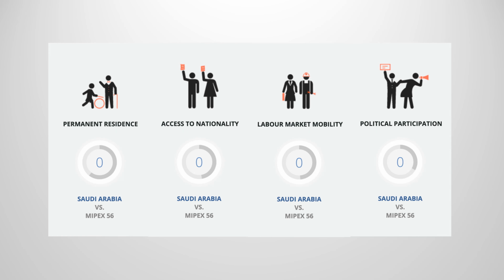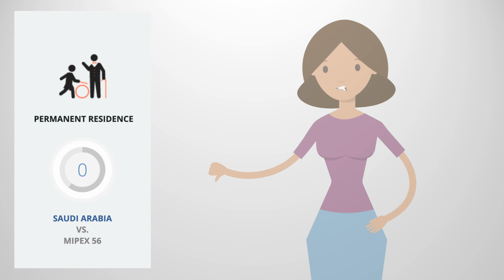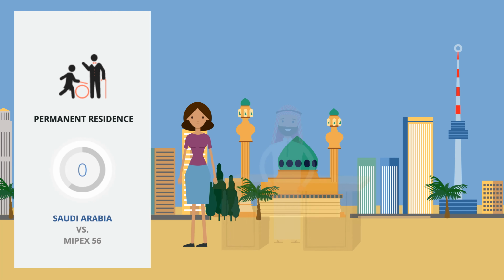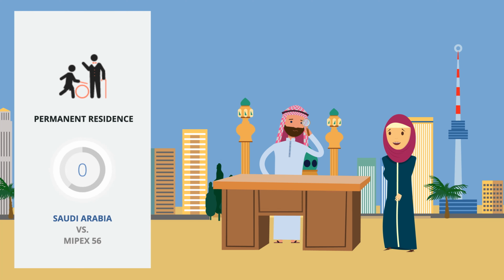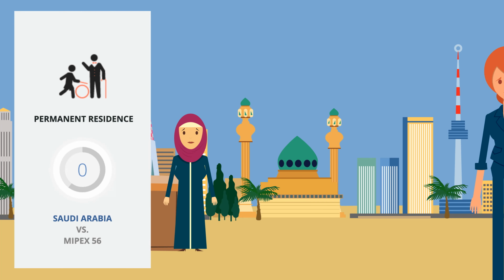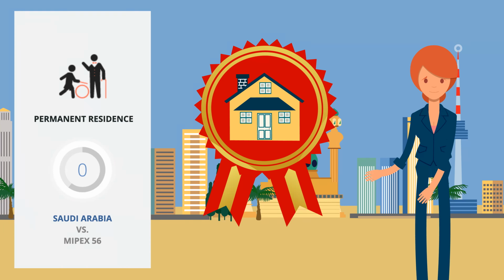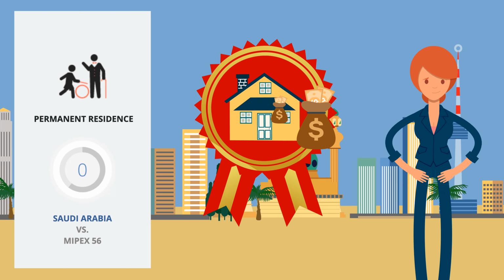There are currently 4 policy dimensions in Saudi Arabia with a score of 0, which is the lowest score possible. In this video, let's first look at access to permanent residence since the country has the lowest score here of any MIPEX country. This is because there just isn't an option for permanent residency in most cases. Only Muslim immigrants can get permanent residency under very strict conditions. While a document called the Premium Residency Card was introduced in 2019, it is closer to a residence by investment program than a permanent residency permit.